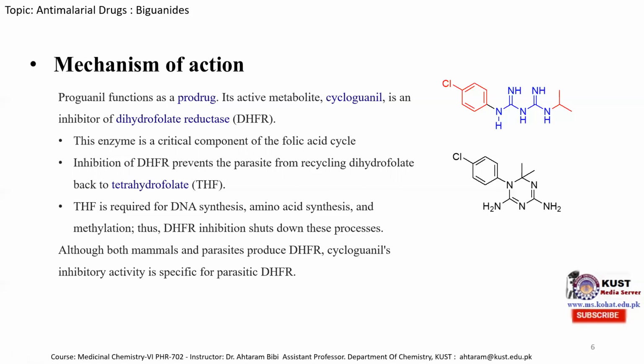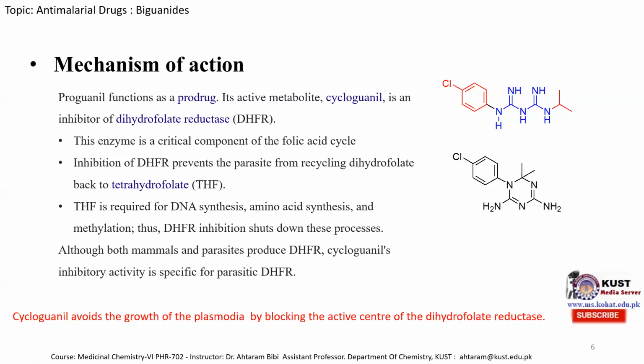dihydrofolate reductase. So we can see the cycloguanil avoids the growth of the plasmodium by blocking the active center of the dihydrofolate reductase. So if the dihydrofolate reductase is inhibited, then the parasite does not replicate, it does not produce the essential amino acids, and consequently the DNA molecule.